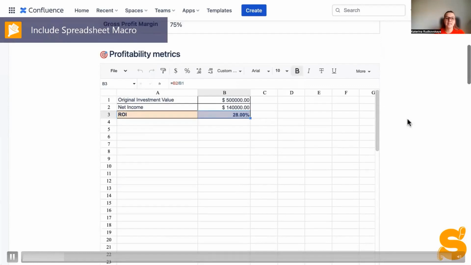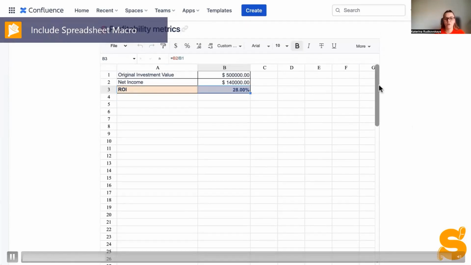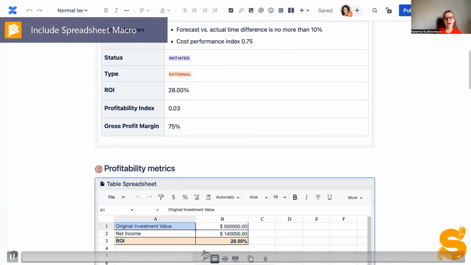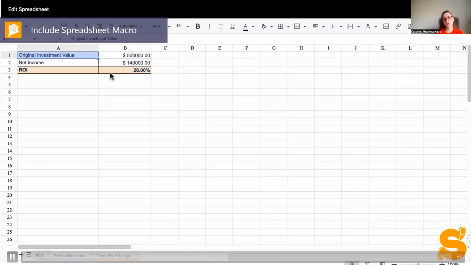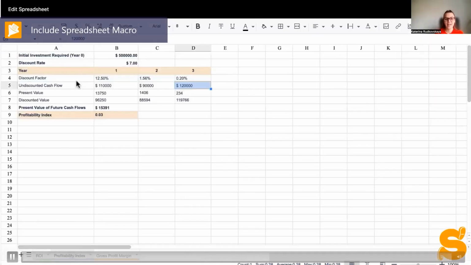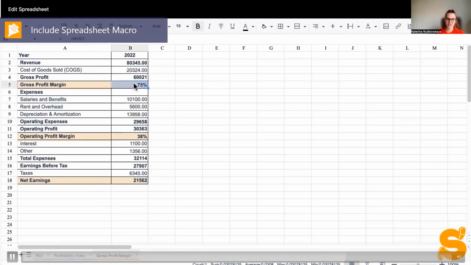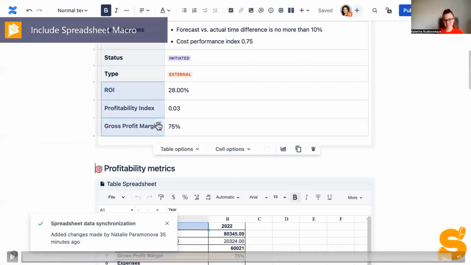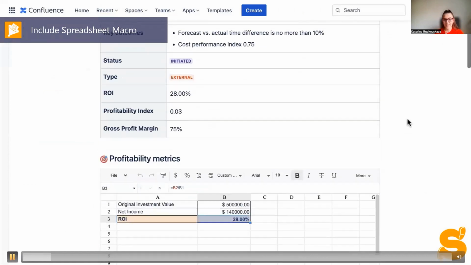Now, when you understand in general the principle of working with the page properties report, I'd like to show you something completely new. This is our recently released macro, Table Spreadsheet Include. Often we need to make some calculations for completing different tasks. Here we have a familiar page. In this example, I will show you again.